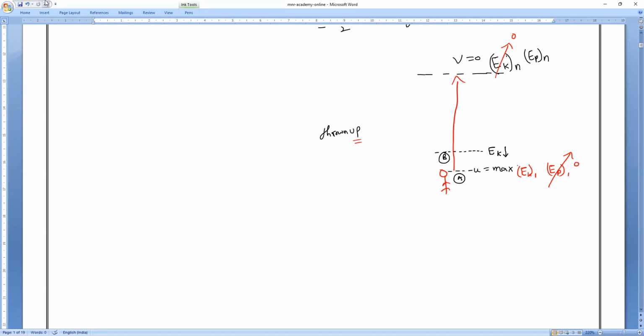Kinetic energy will decrease. Am I right? Velocity is decreasing, correct, guys? When you keep on going up, is velocity decreasing or increasing? Velocity decreases. So velocity decreases means kinetic energy decreases or increases? Decreases. But by this time, there is a little increase in the potential energy. Am I right? All of you?